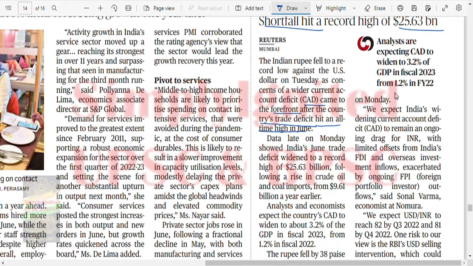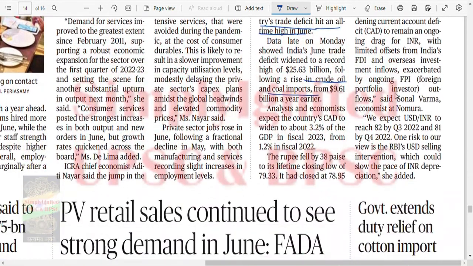Data late on Monday showed India's June trade deficit widened to a record high of 25.63 billion, following a rise in crude oil and coal imports. So what happened is that since the rupee depreciated, the price to be paid in rupees